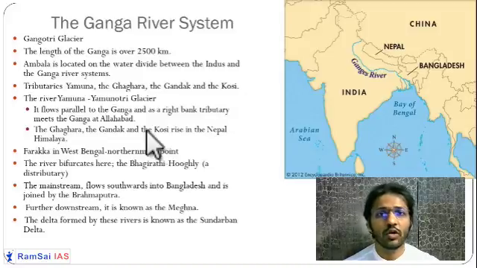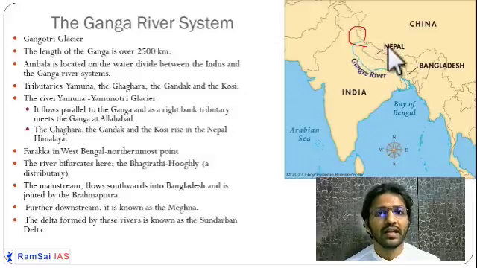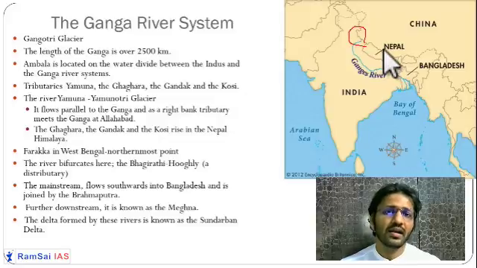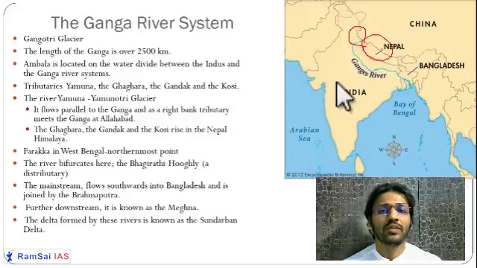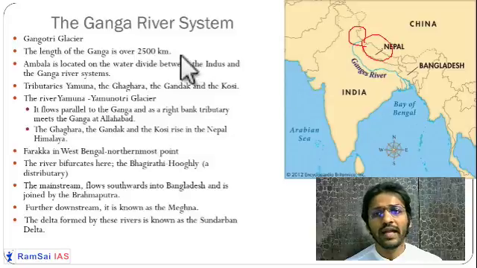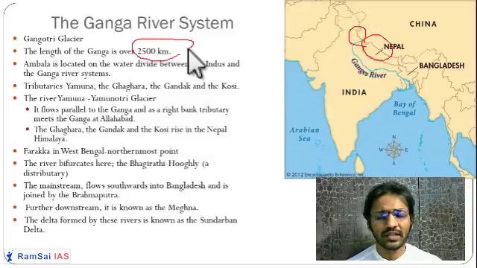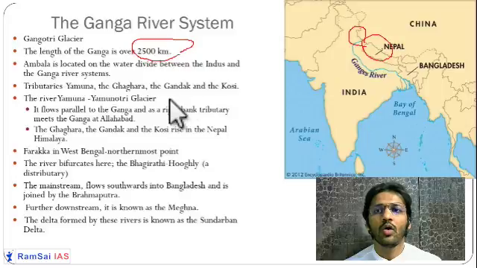Ganga is rising at the Gangotri glacier, near Gomukh in Uttarakhand. Then it has tributaries like Yamuna, Tons, Ghagra, Gandak, Kali, Kosi. Some of them are originating from Nepal. So some Nepal Himalayas are also giving rise to tributaries of the Ganga. The length of the Ganga is less than Indus. You can see, only 2,500 kilometers long is the length of the Ganga.